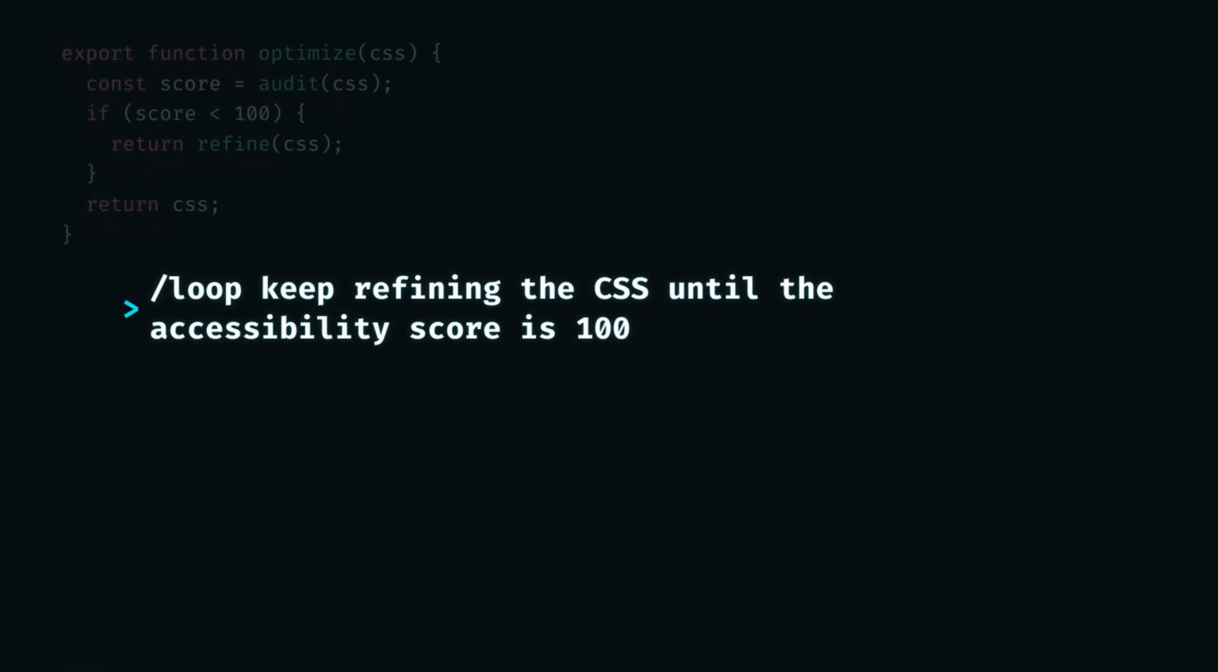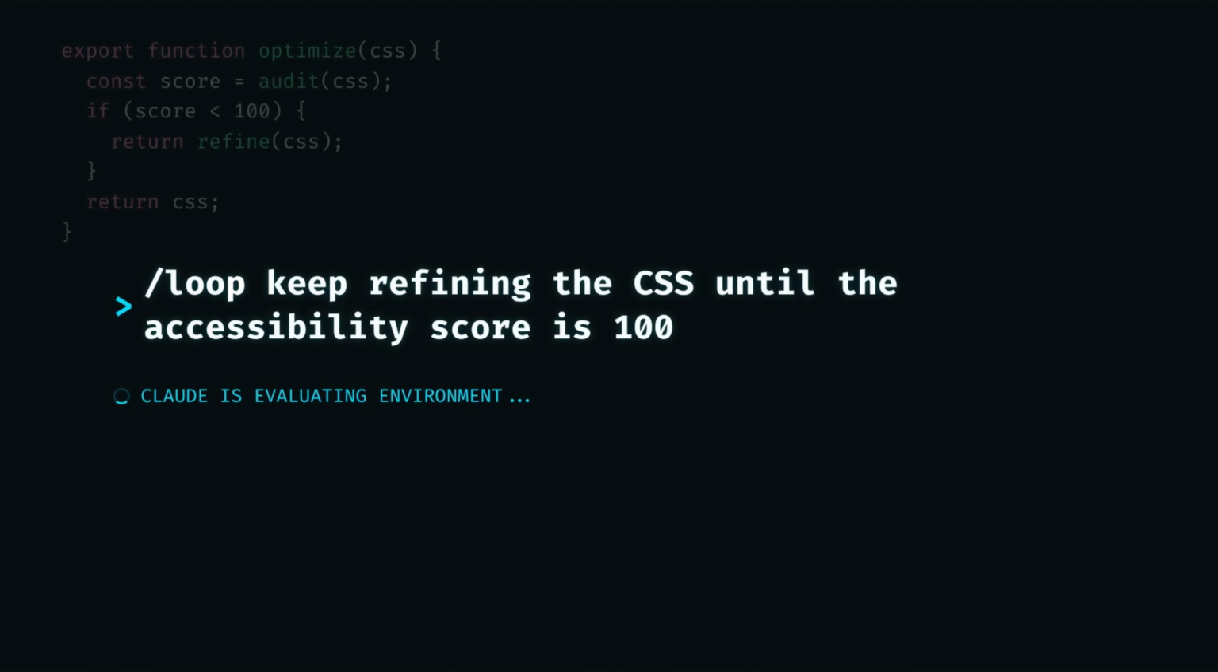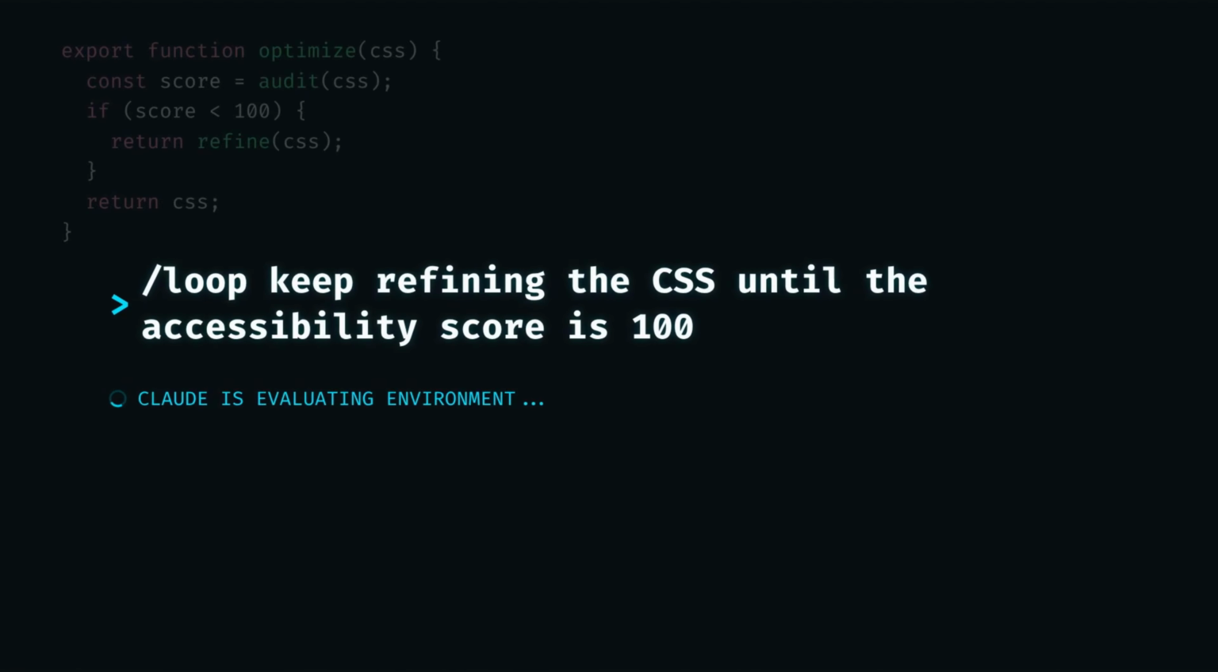If the environment is changing fast, it executes rapidly. If it's waiting for a process to finish, it slows down and waits for the right moment to reevaluate. It's pacing itself based on the complexity of the task. For open-ended work like refining code, optimizing performance, or managing a queue, this is the most efficient way to let an AI work on your behalf.